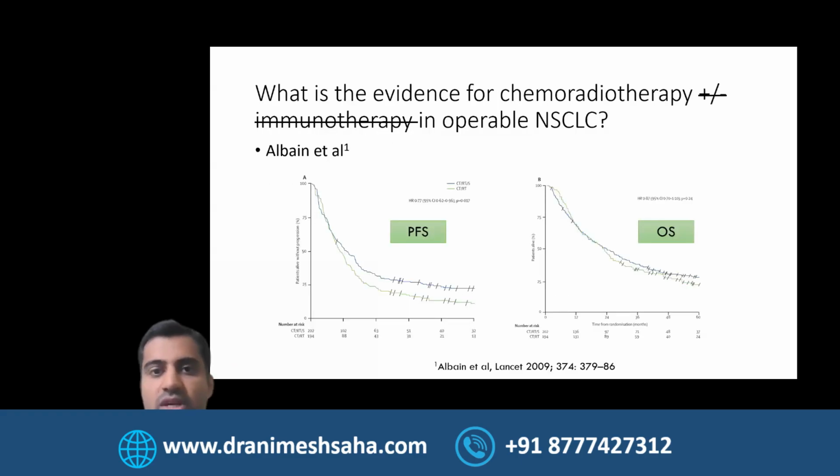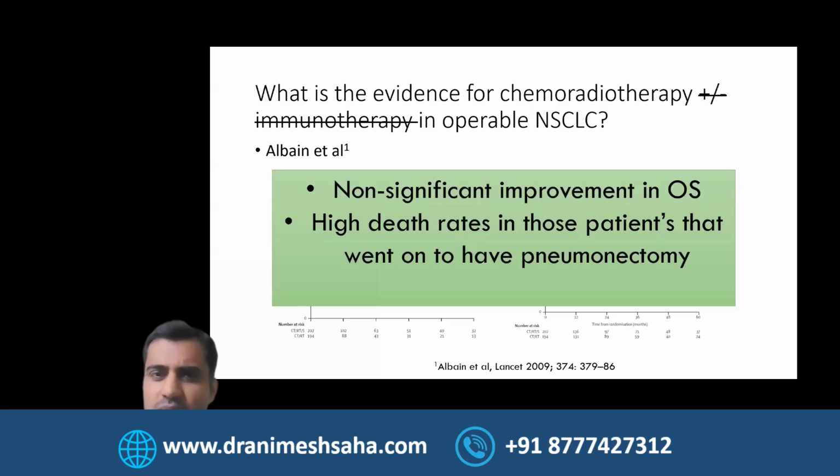So let's look at the evidence base, a little bit of flavor in the operable setting. We all know the Albain study, which looked at chemoradiotherapy followed by surgery versus chemoradiotherapy. No real improvement in overall survival. In fact, patients who underwent pneumonectomy unfortunately did worse.